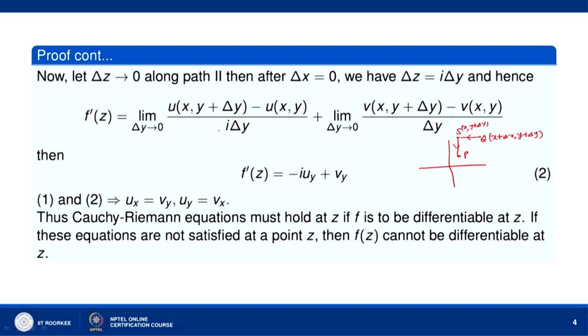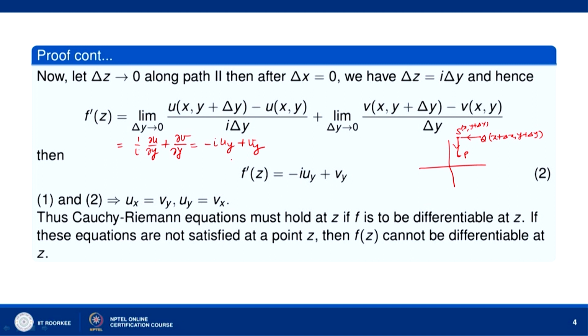So, 1 over i times this is equal to 1 over i times the partial derivative of u with respect to y, and what we get there? The partial derivative of v with respect to y. But 1 over i is minus i. So, minus i u y plus v y.